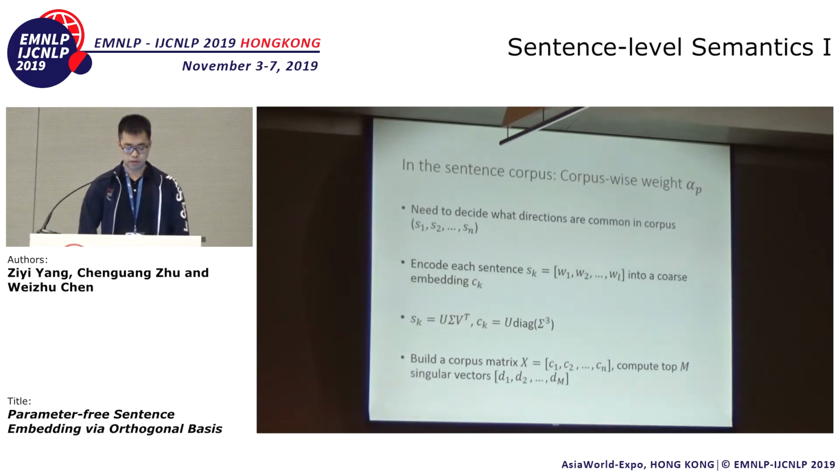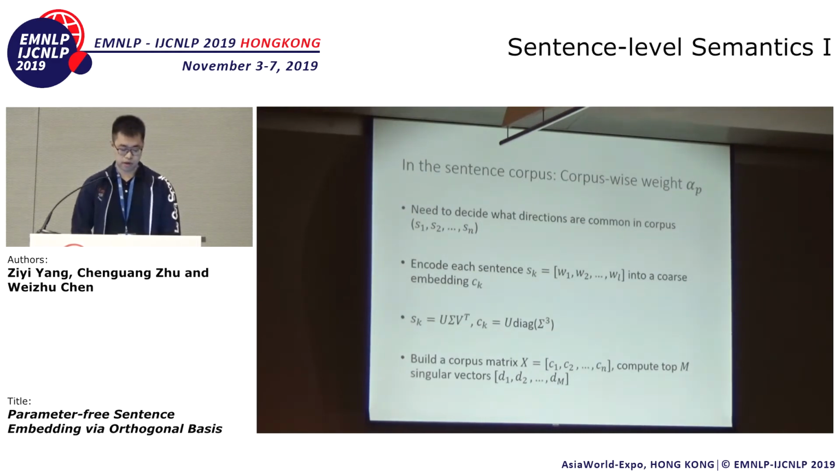We first need to encode each sentence SK into a coarse embedding CK. Say we write SK in matrix form, where the ith column of SK is the word vector of the ith word in SK. Then we run the SVD on SK, and the coarse embedding of sentence K is computed as the singular vectors times the cube of the singular values. The cubic function is decided on the STS benchmark development dataset, which I will talk about in detail later.